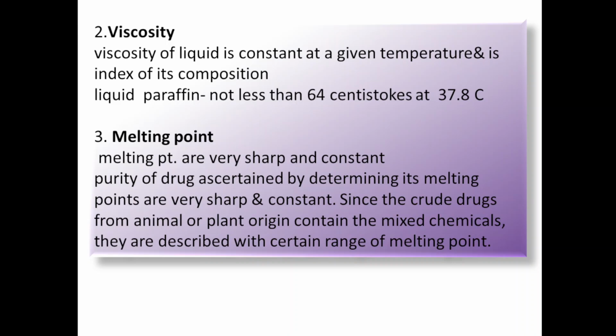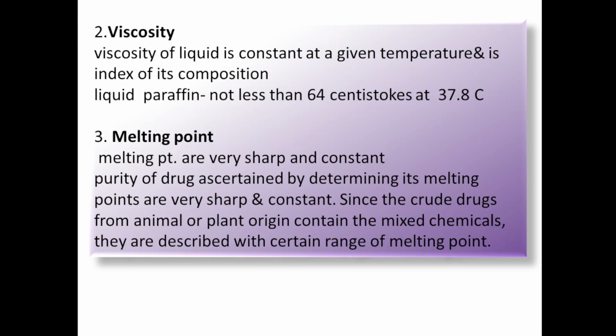All the values are put in the equation, and that will give the viscosity of that particular liquid. For example, in case of liquid paraffin, not less than 64 centistokes at 37.8 degrees Celsius.